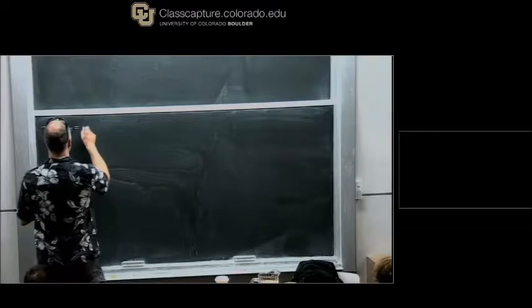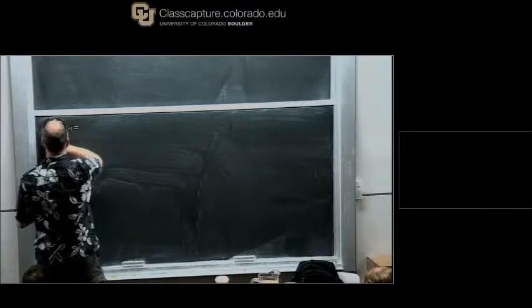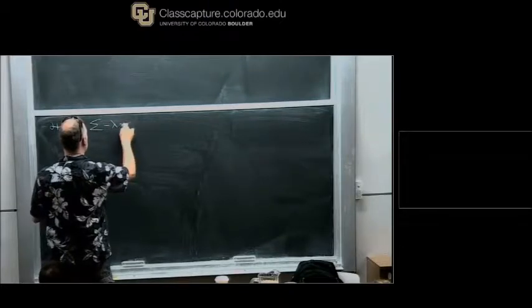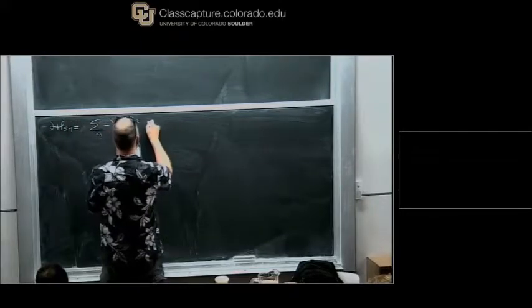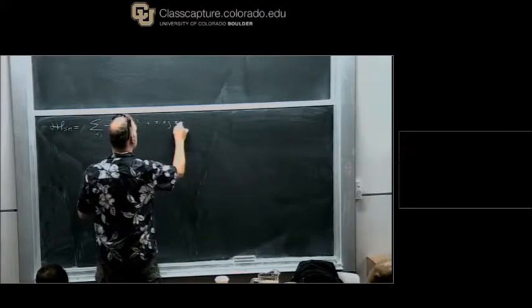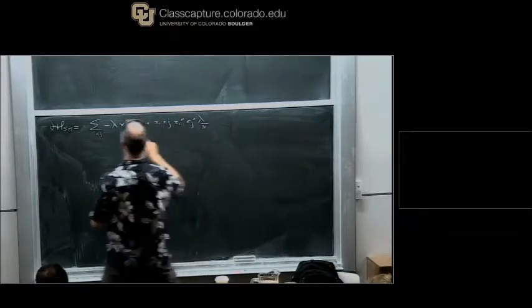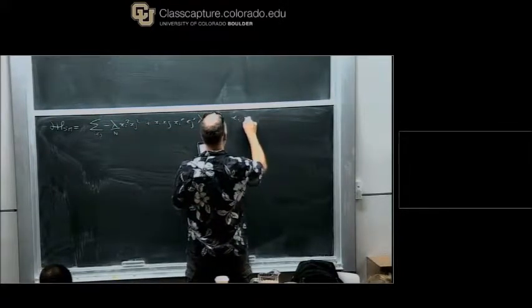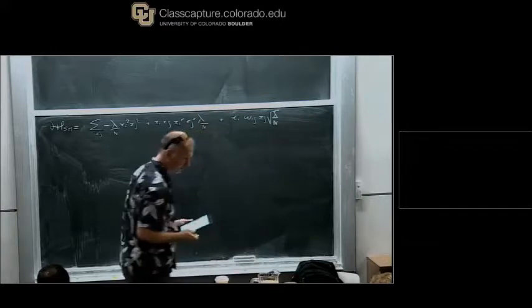In fact, I will write minus the Hamiltonian: xi star, xj star, lambda over n, xi omega ij xj. Okay?